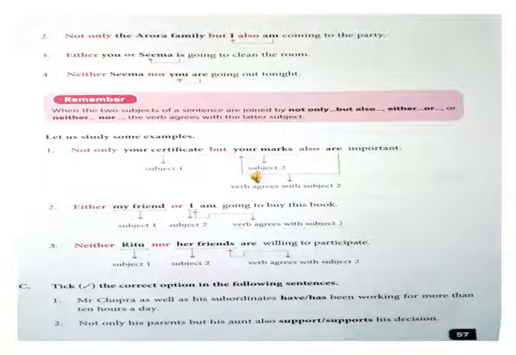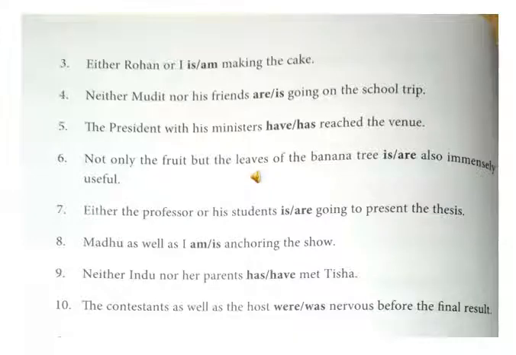Has is the correct answer. Let us see the second sentence. Not only his parents but his aunt also supports his decision. So what we have seen, when the two subjects of a sentence are joined by not only but also, either or, neither nor, the verb agrees with the latter subject. So not only his parents but his aunt. So for aunt what will come? Supports his decision. In this way, dear students, you have to solve the remaining exercise.